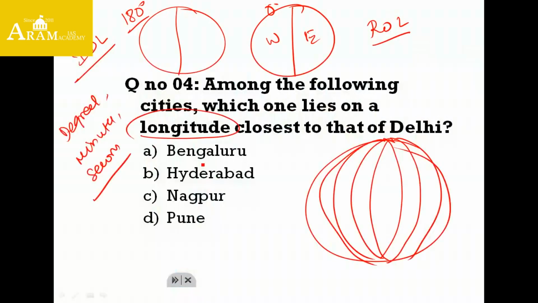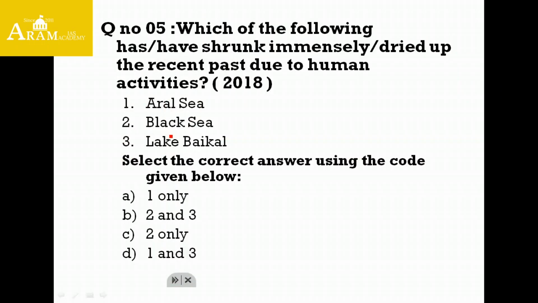Among the given four options, we can eliminate Pune because it is located in Maharashtra near the Western Ghats. We will get confused between Bangalore and Hyderabad, but based on the facts we have to select one option. We can go with Bangalore. Right. So going to the next question: which of the following have shrunk immensely or dried up in the recent past due to human activity?